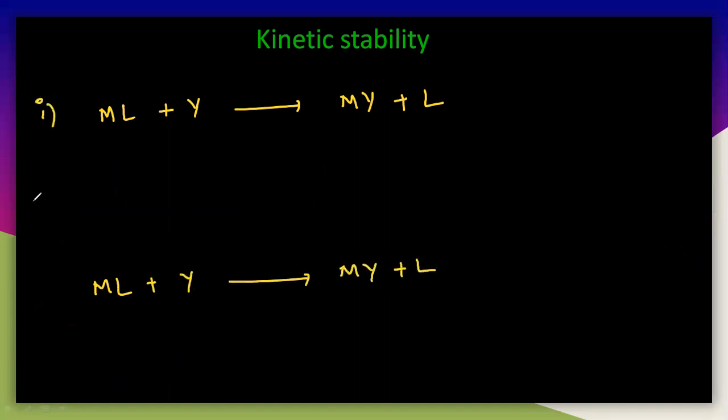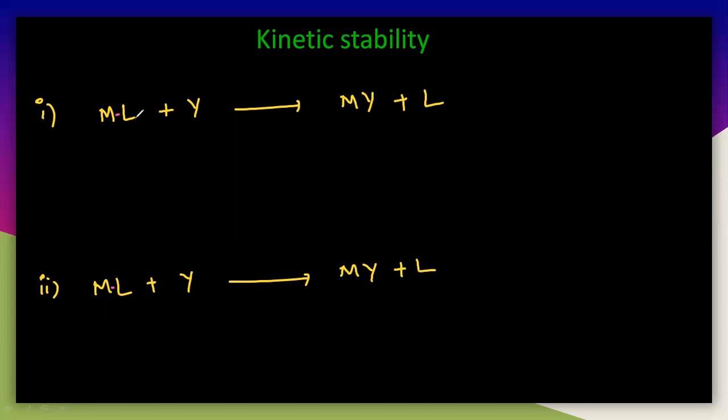This is the first case, this is the second case. What is the difference here? The energy required to break this particular bond. There is an interaction between this metal and the ligand. Then only this Y can interact with this metal ligand, so it can get the product here. That is the kinetic stability here. We will see the kinetic stability completely with the reactivity, the reaction mechanism here.